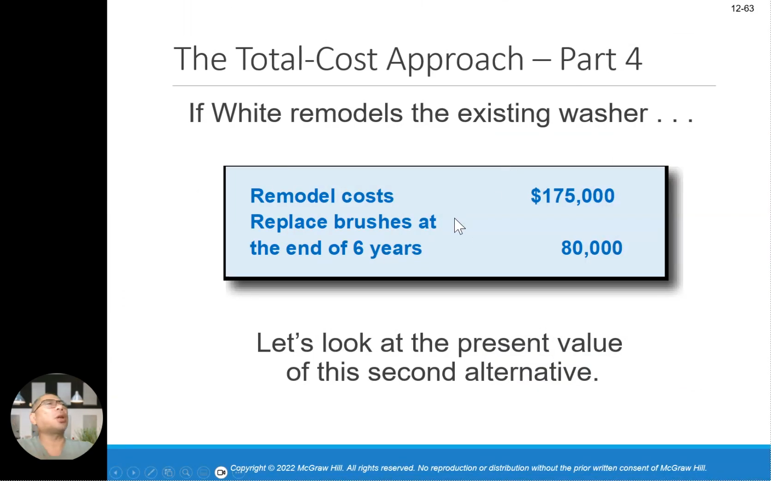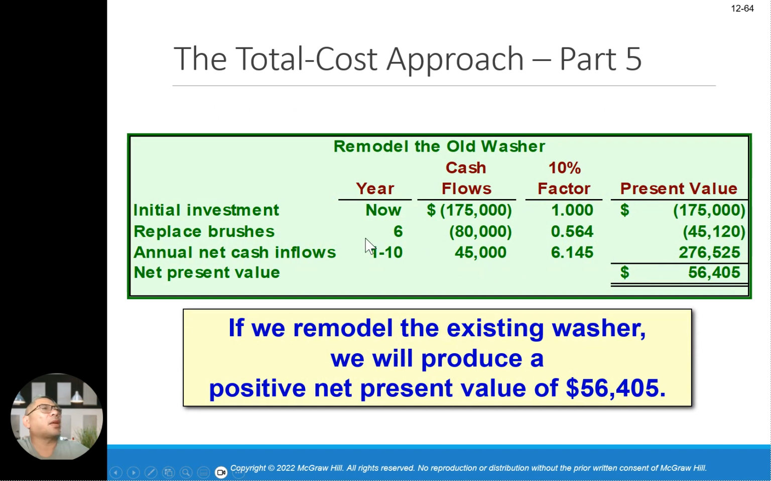Approach number 2. Remodel the existing washer, remodel cost 170,000, replace during year 6, 80,000. In this kind of case study, you're going to put in the same thing, 60,000, and cash inflow years 1 to 10, 45,000, 6.145, which is your positive side. So this is your cost here. Initial investment is 175,000. You've got 175,000 here. Replaced in year 6, 80,000, 0.564 factor is 45,120. And your cash inflow for years 1 to 10 is 45,000. You get 270,000.